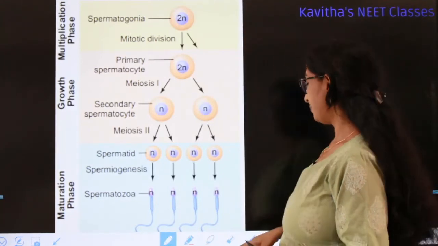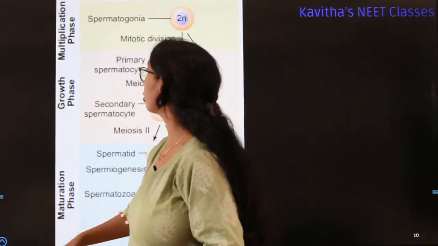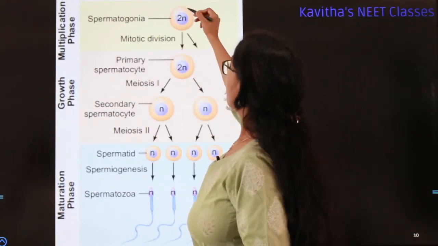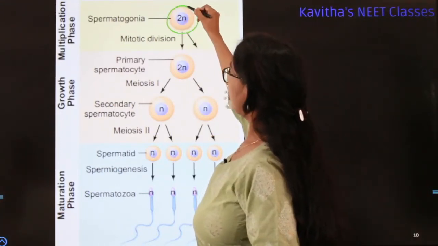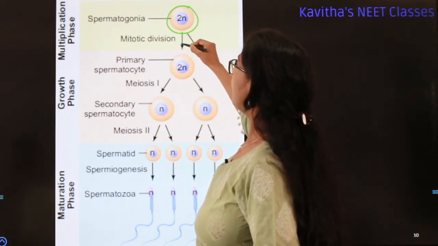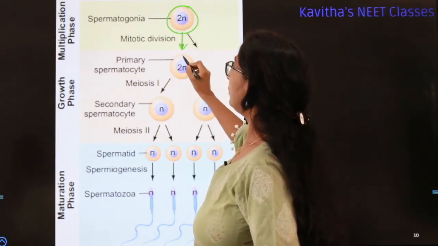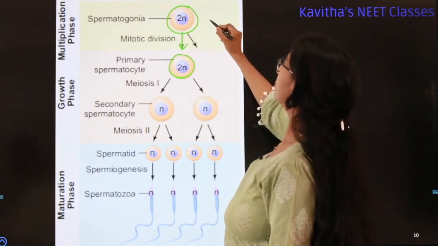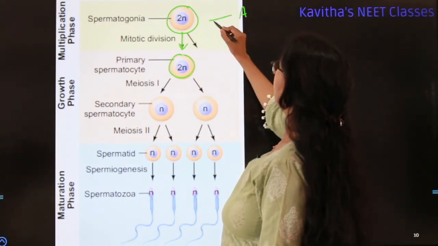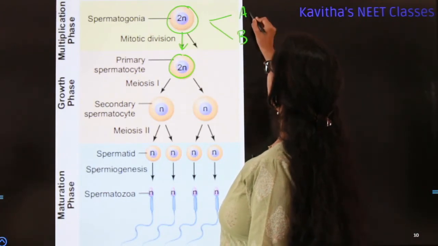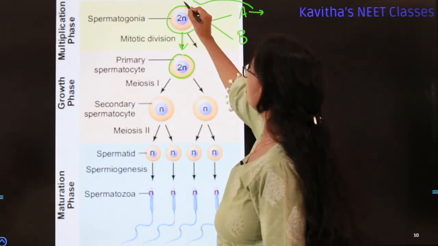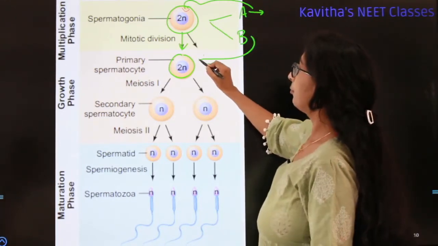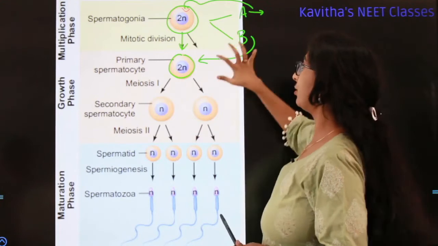So here in this picture you can see the different phases of spermatogenesis. This is the spermatogonia. The spermatogonia undergoes repeated mitotic divisions to form the primary spermatocyte. So the spermatogonia divides into spermatogonia type A and type B. The type A further divides to produce more spermatogonia, whereas the type B becomes primary spermatocyte. I hope you understood, isn't it?